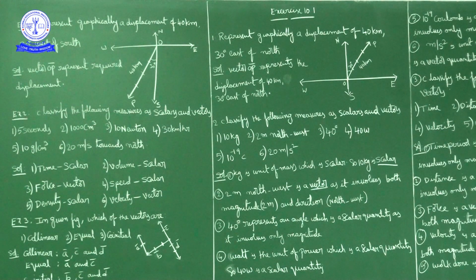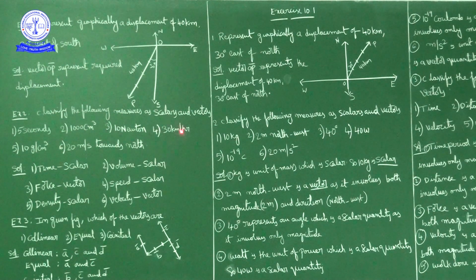Next, 10 Newton. 10 Newton is a force. Force is a vector quantity because it involves both magnitude as well as direction. So the third one, 10 Newton, is a vector quantity.